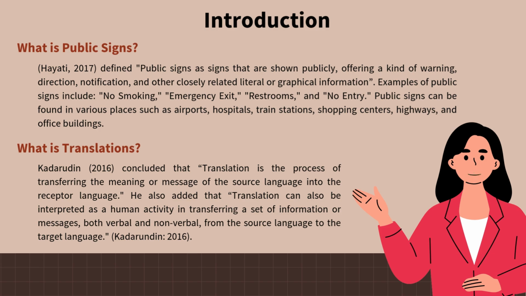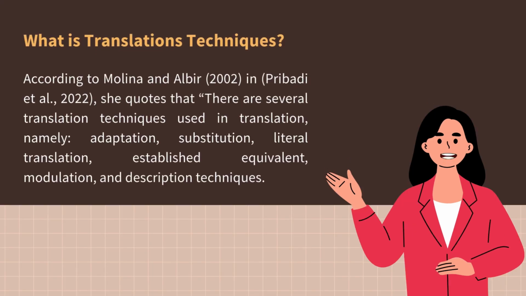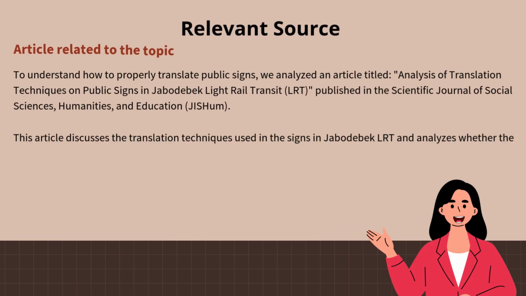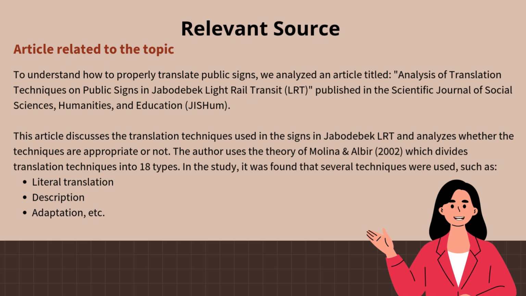Then, what is translation? According to Kadarudin, translation is the process of transferring the meaning or message of the source language into the receptor language. Next is, what are translation techniques? So, we are using Molina and Albir's theory. They state that there are several translation techniques used in translation, namely adaptation, substitution, literal translation, established equivalent, modulation, and description techniques. This is the article that is related to the topic.